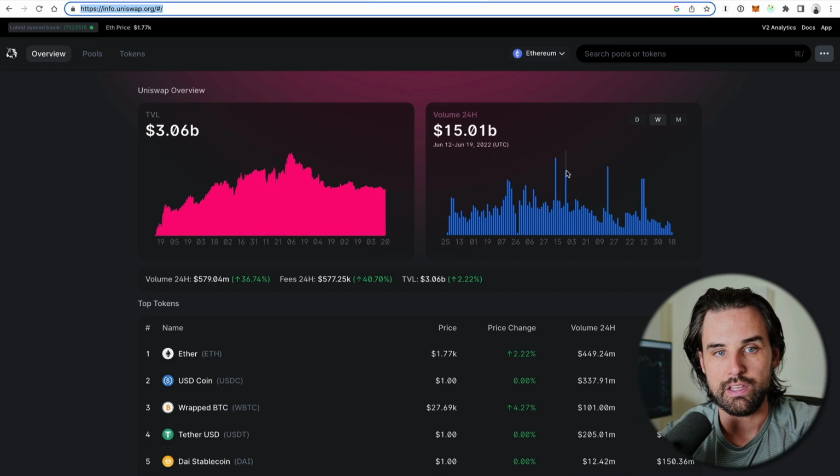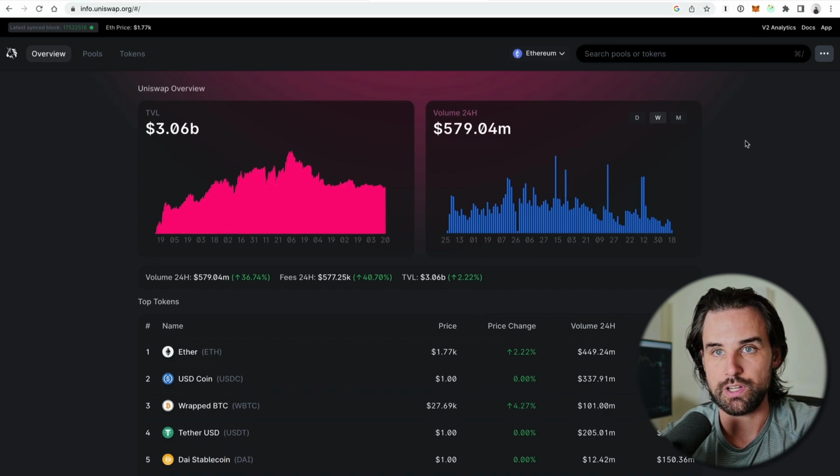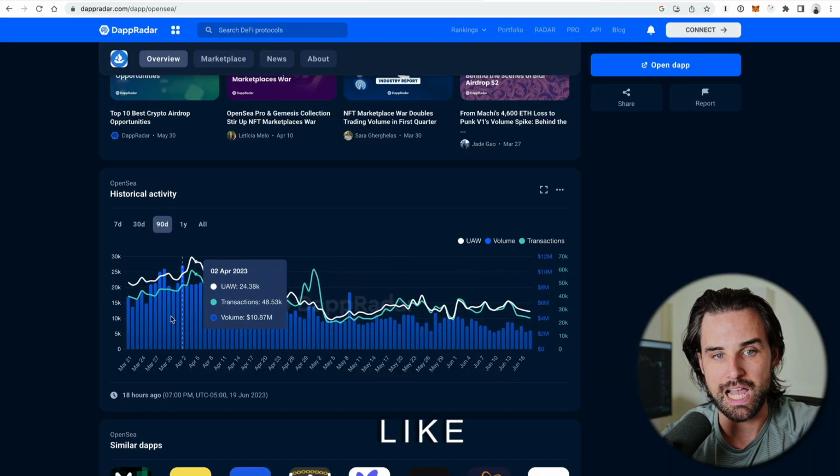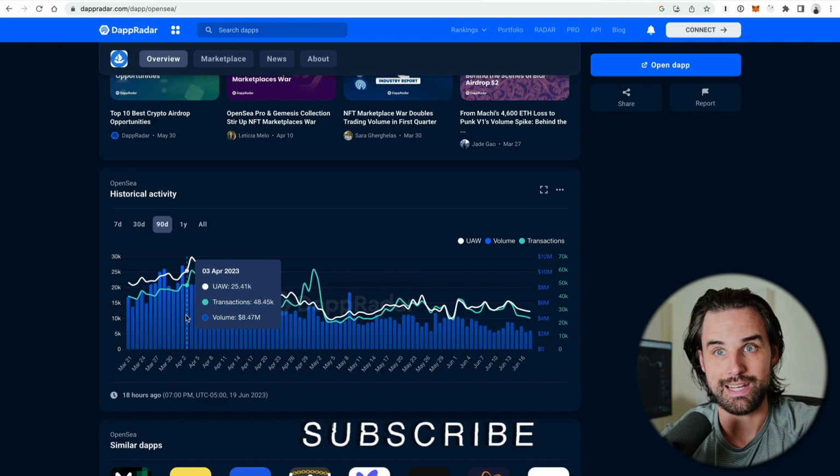And if you look at Uniswap's current metrics, just on Ethereum alone, it's got over $3 billion in TVL. Within the last 30 days alone, it's had multiple days where it's settled close to $20 billion in trading volume in the middle of a brutal crypto bear market. And that's over double the top days on something like OpenSea in the last 90 days. So the numbers don't lie. It's insanely in demand.